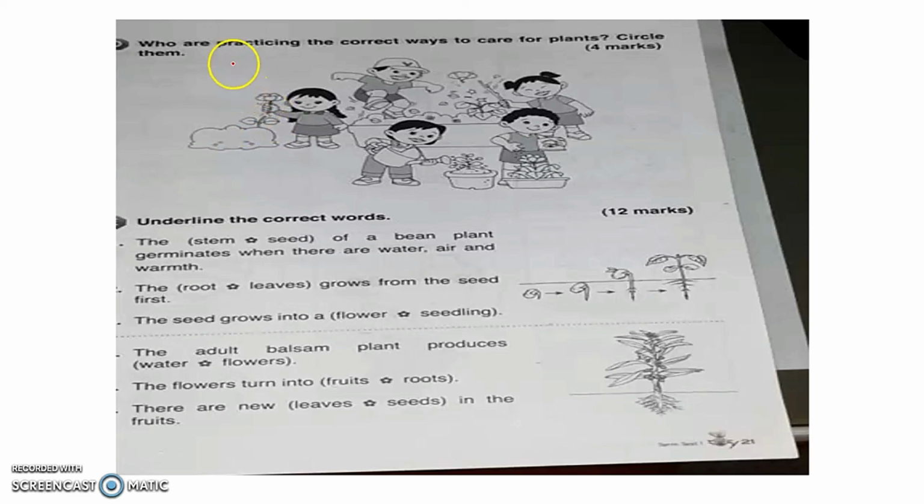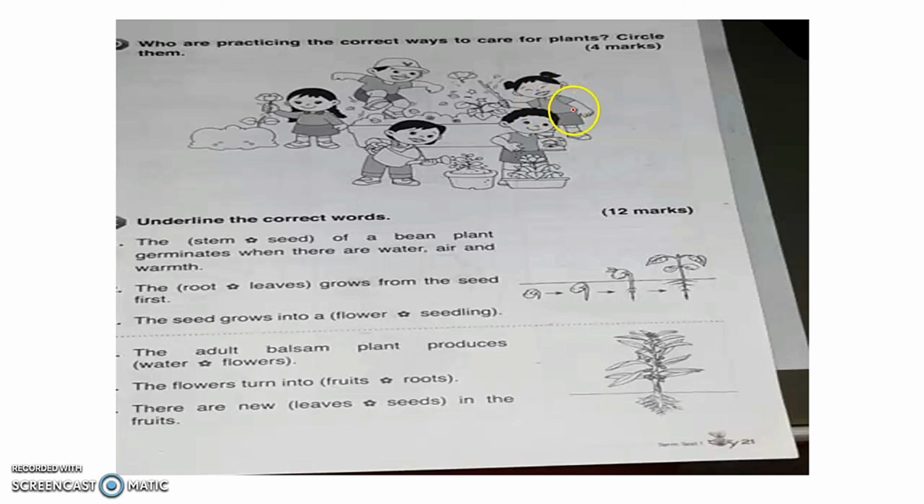It says here, you are practicing the correct ways to take care for plants. Circle them. So in order to answer this one, you are going to answer by circling. So in here, this is okay or not okay? I think it's not okay. This one is okay or not okay? How about this one?